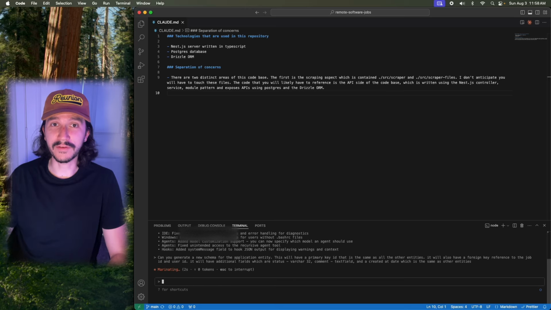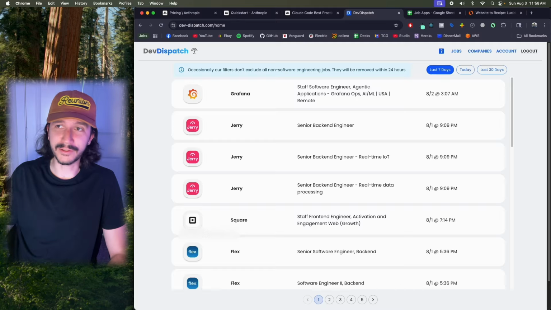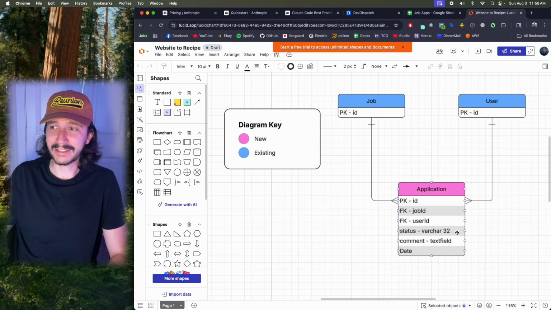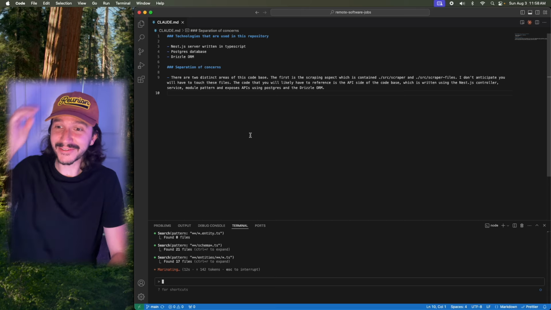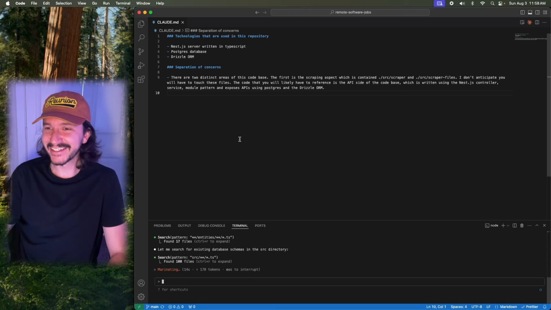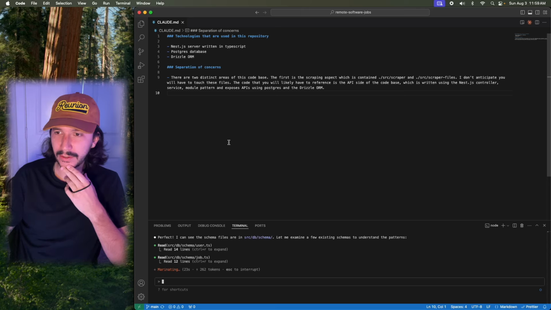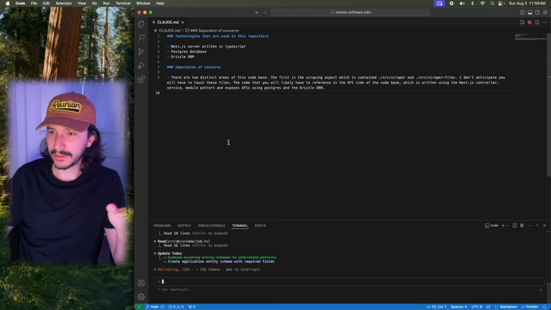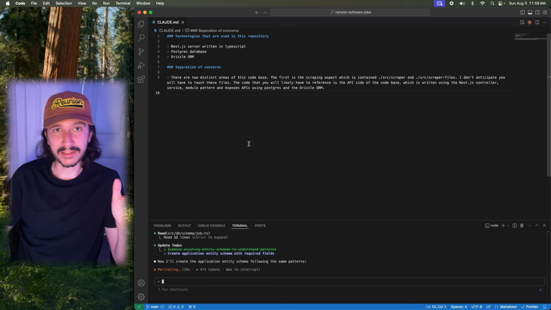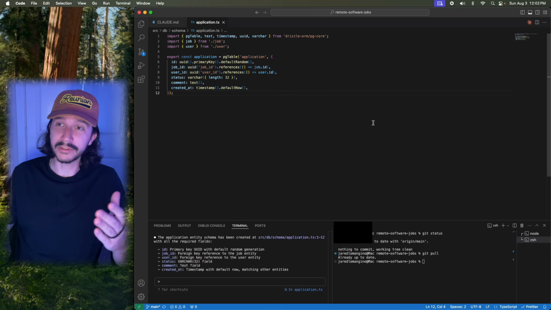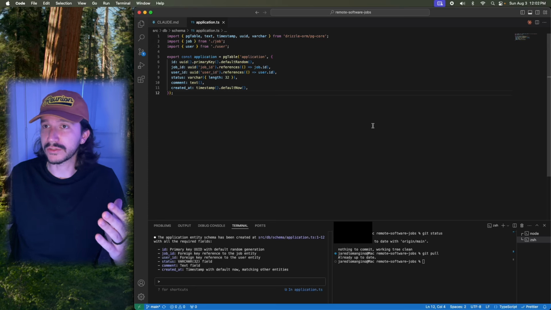All right, so I gave it a prompt that described that ERD that I was talking about before and said, hey, generate the schema for me, please. Actually, I didn't say please. Oh no, it's not going to do it. So I can see it is referencing my current database schema files, because I asked it to do that. I want to generate the primary key in the way that the other entities are doing it. Alrighty, so it did a great job creating my application schema, exactly how I wanted it.